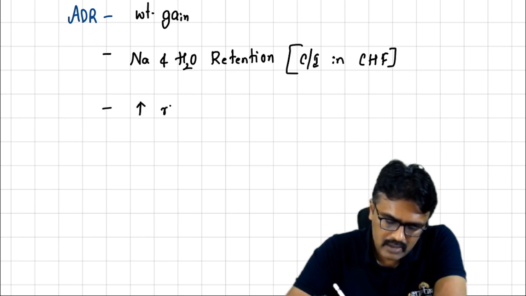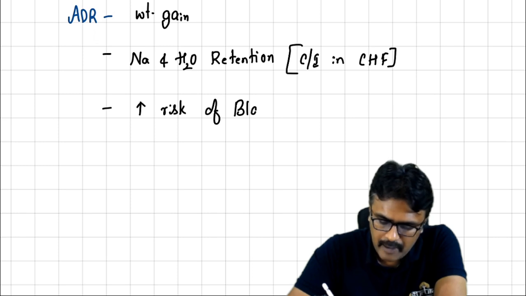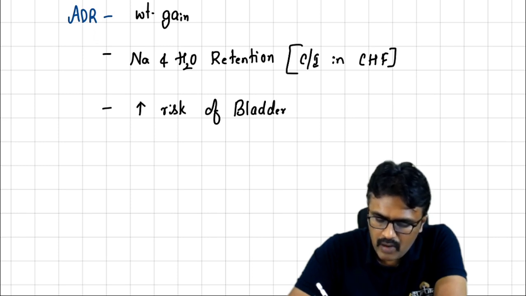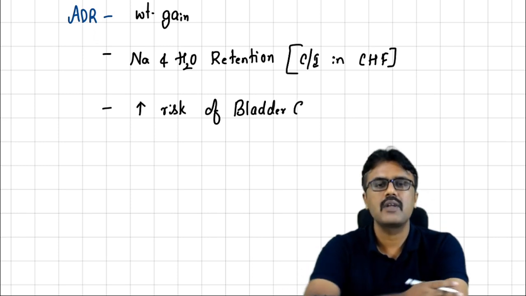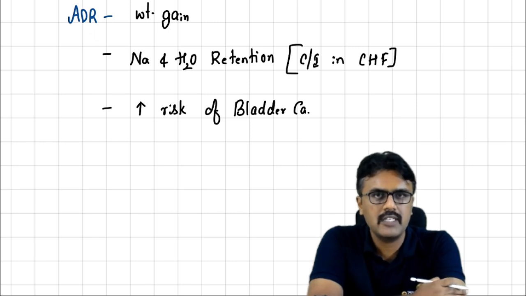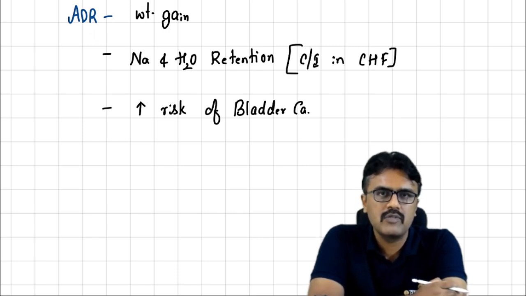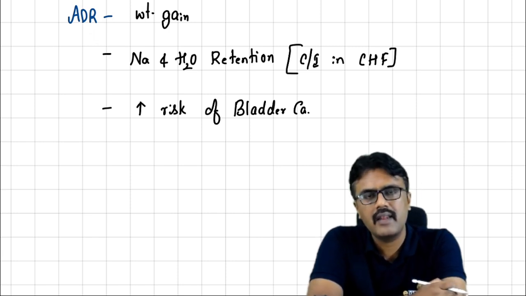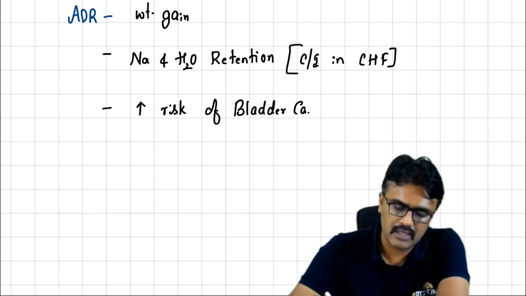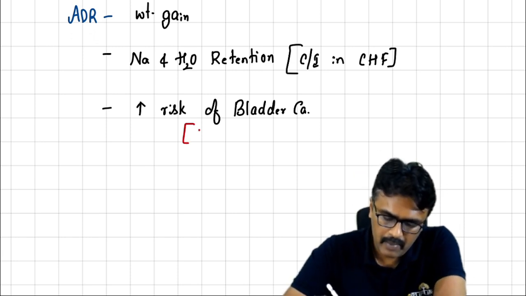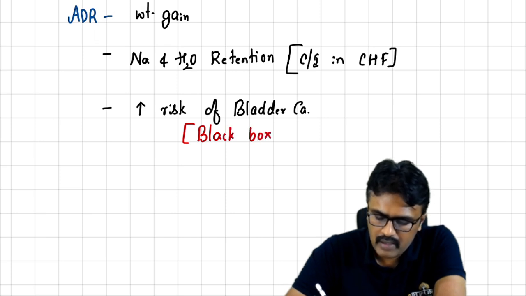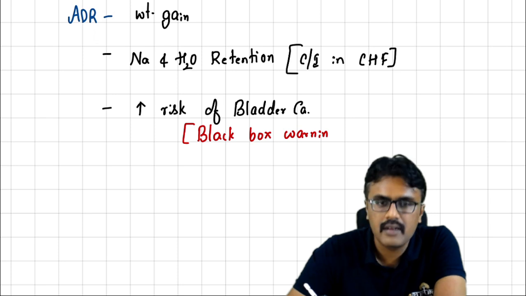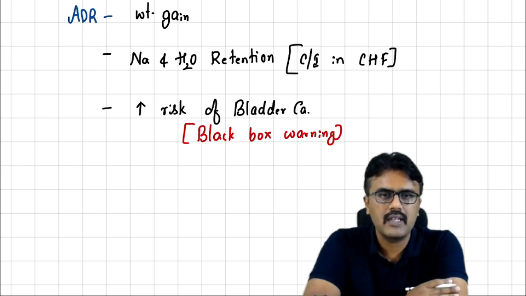It has also been shown to increase the risk of a cancer called bladder cancer. Not everybody will get this bladder cancer, but particularly in patients who have a family history and who come with bleeding per urethra, you should be very careful. That's the reason this comes with a black box warning. Doctors should take these histories before prescribing it. If they have a family history of bladder cancer or bleeding per urethra, then don't give this drug.